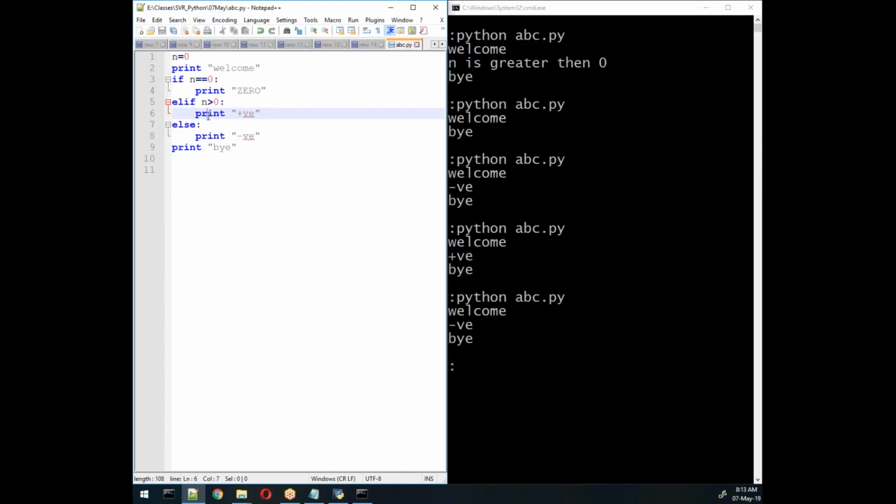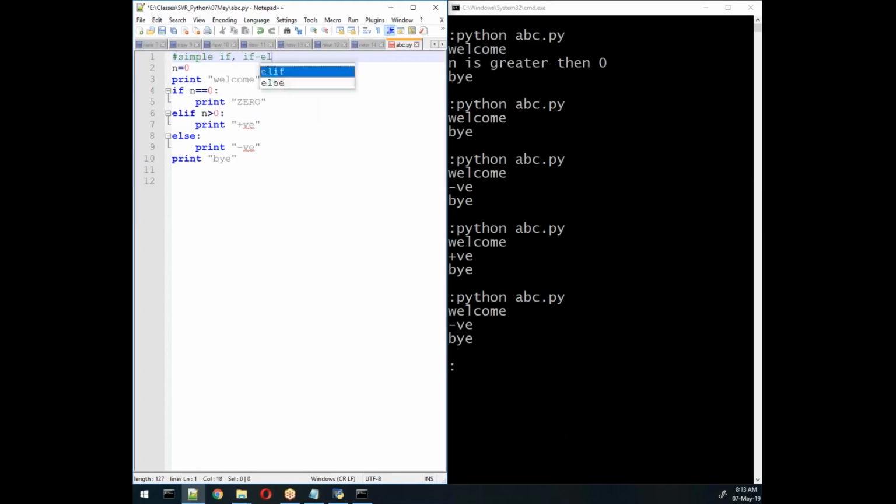Third part. How many parts did we see? One is simple if, right? Then if else, and then what in my else if ladder? That means multiple times you can add a condition, and later we'll see nested if. So let me check this output first.